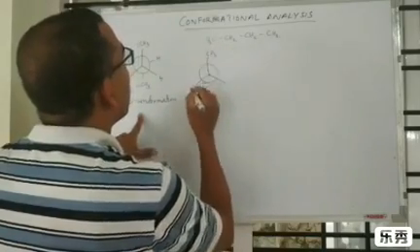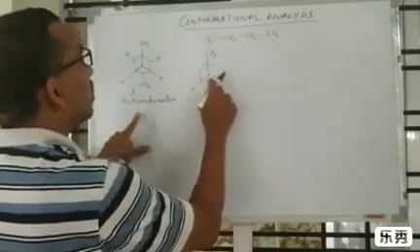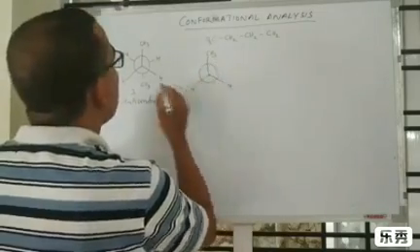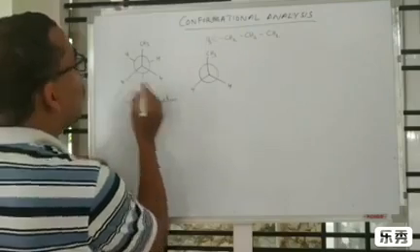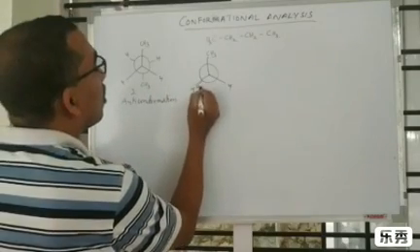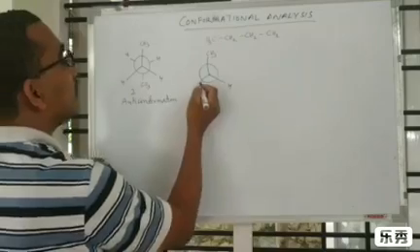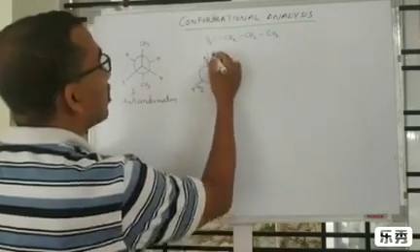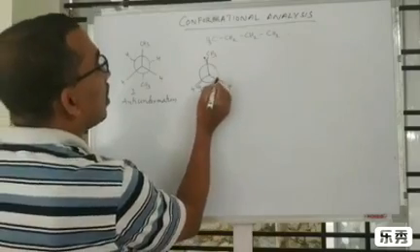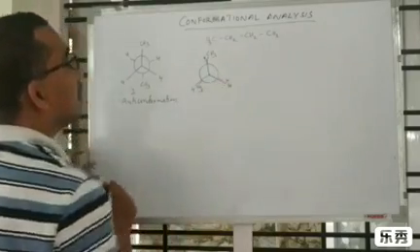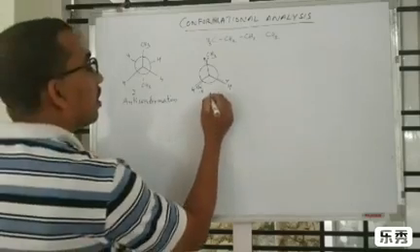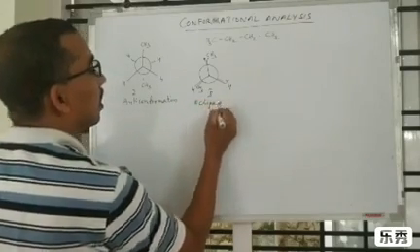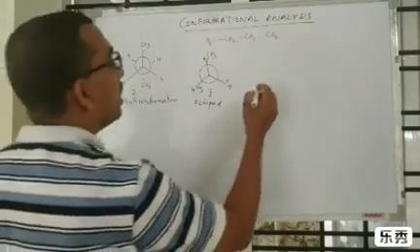CH3. Keeping the first carbon constant, then the second carbon rotates. This CH3 group will rotate to this one. This hydrogen will eclipse the CH3 group, and here one hydrogen will be eclipsed by this CH3 group, and again hydrogen. So this is the second one. This is the eclipsed one. Again after rotating 60 degrees,